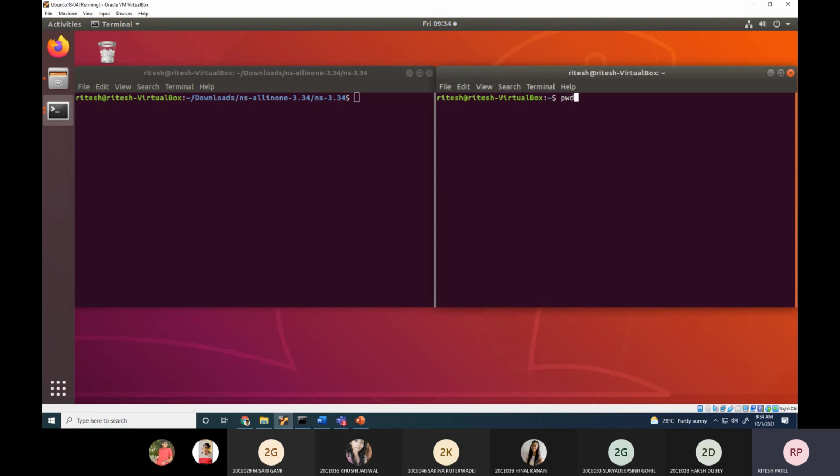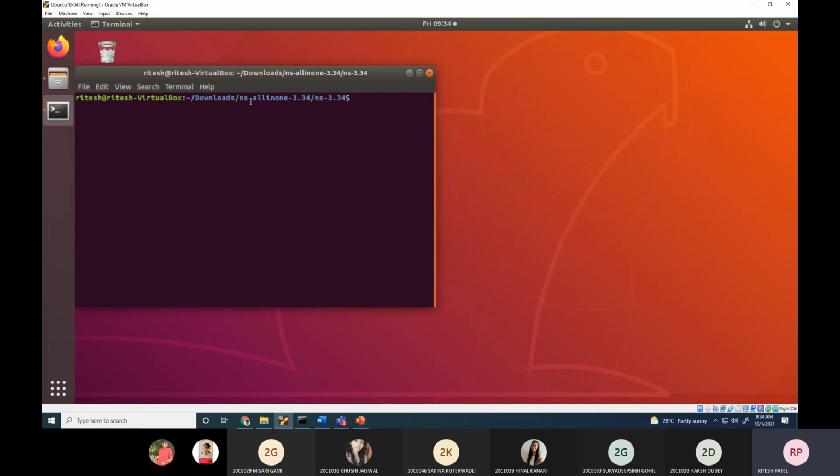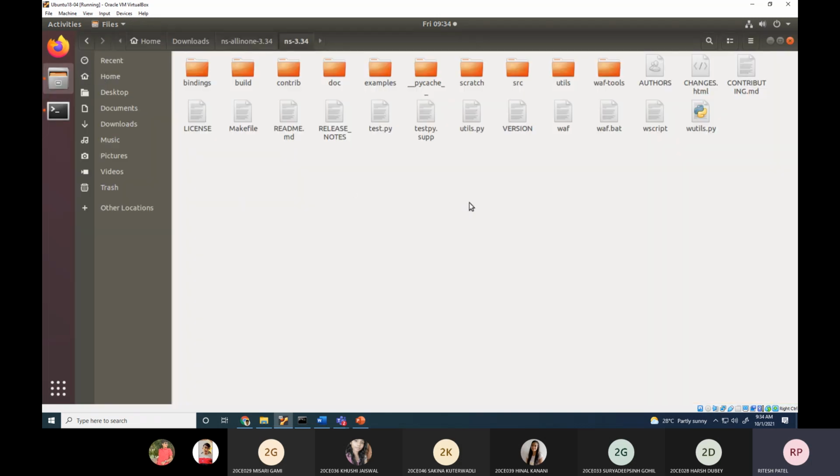Okay, so if I type pwd, print working directory, pwd stands for print working directory, it shows me /home/Ritesh. So my desktop is associated with /home/Ritesh. And over here, Ritesh is the username of this machine. You can create any username while installing your Ubuntu machine. So I'm going into this. I am over here at NS 3.34.